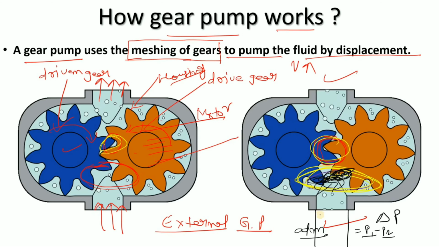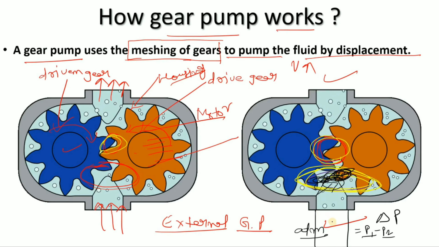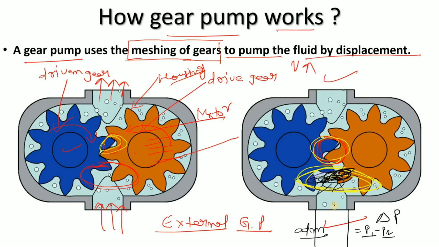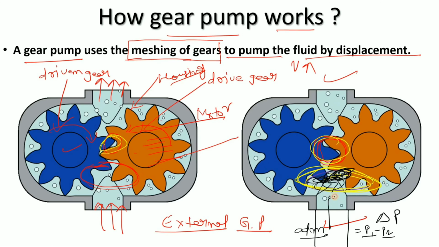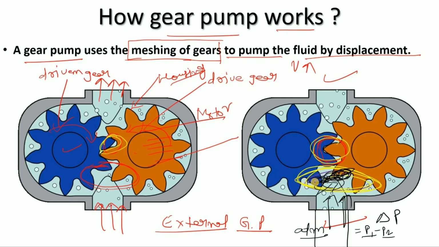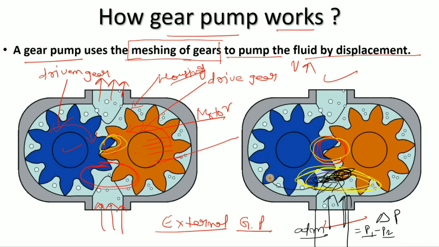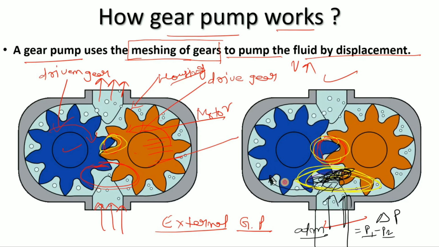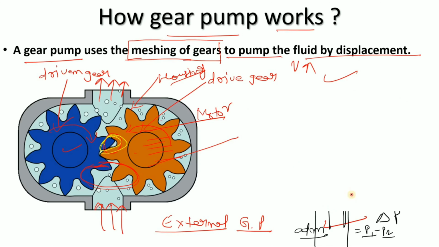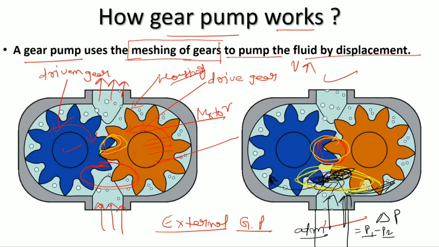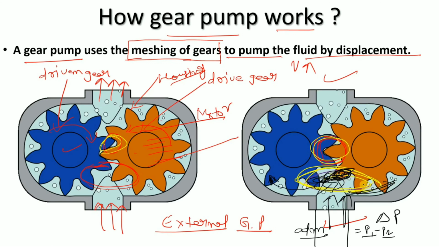We know that every fluid flows from higher pressure to lower pressure. So your fluid will flow like that, and after that it will go like that. Some fluid will go this way and some fluid will go that way, because of the rotation of the gears, as you can see.